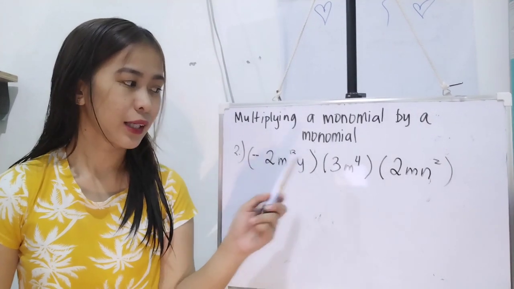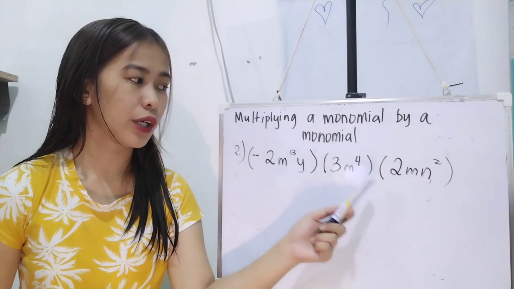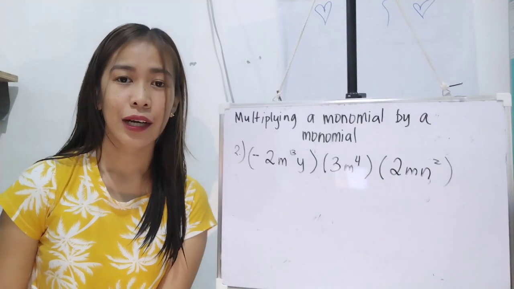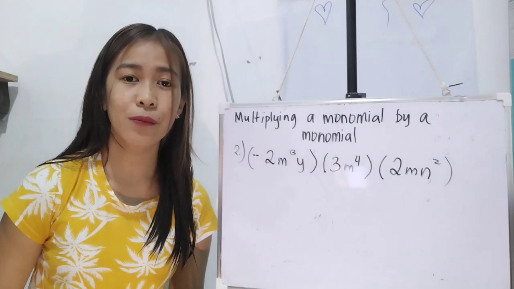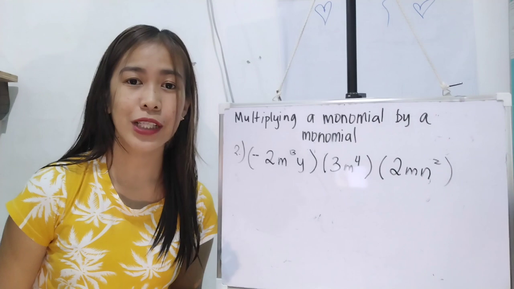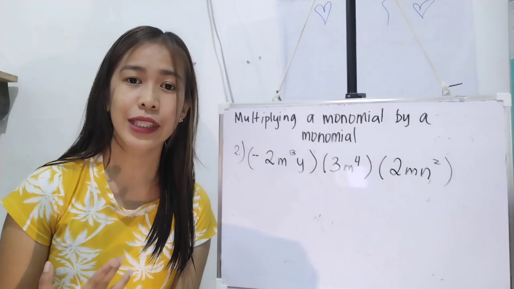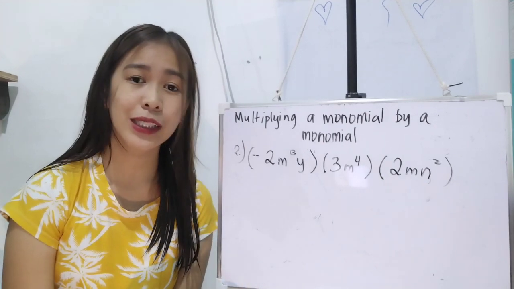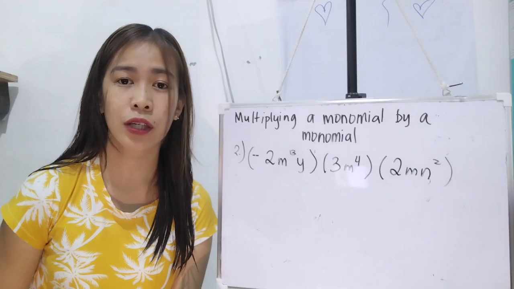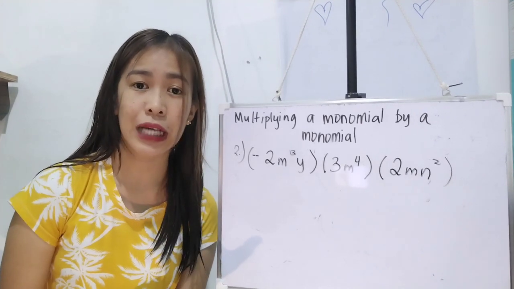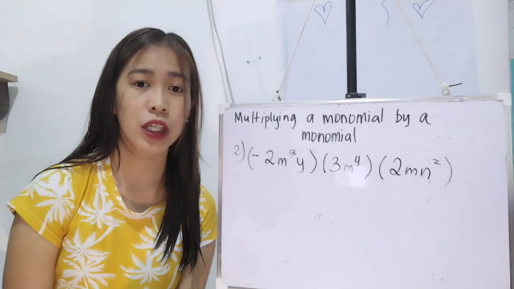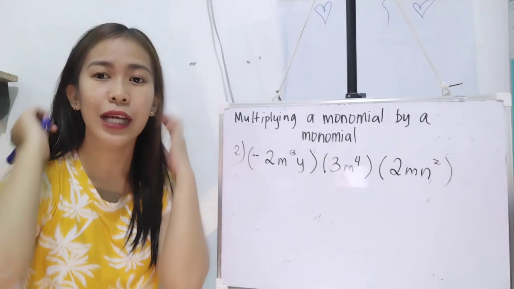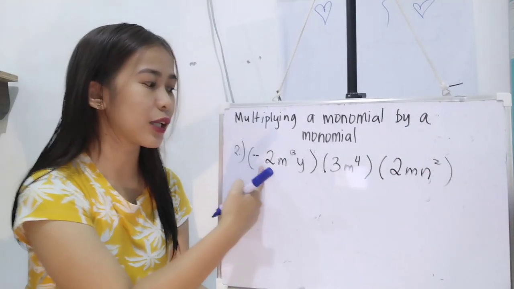2m raised to 3y times 3m raised to 4 times 2mn raised to 2. And kapag nakakita kayo ng parentheses, that also symbolizes a multiplication. Okay? So, marami kasing representation ngayon si multiplication. Pwedeng dot or tuldok, pwedeng parentheses, brackets, asterisk, those are multiplication. Sometimes nga kapag magkadikit lang sila, it is considered multiplication. Depende sa situation. Okay? And then, ito pwede natin itong dire-diretsuhin or pwede din naman kunin natin lahat ng coefficient